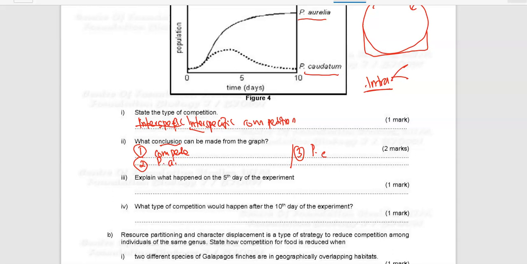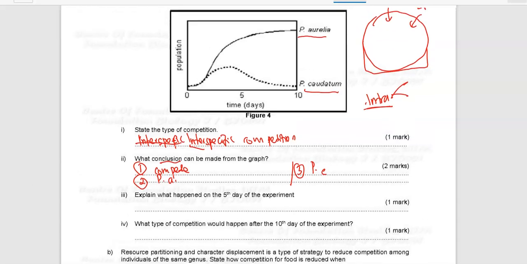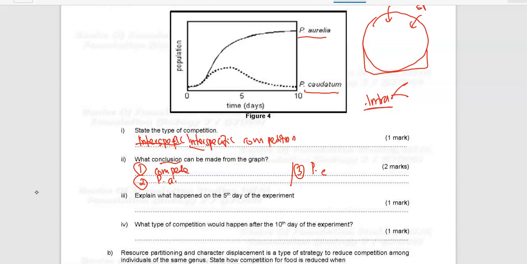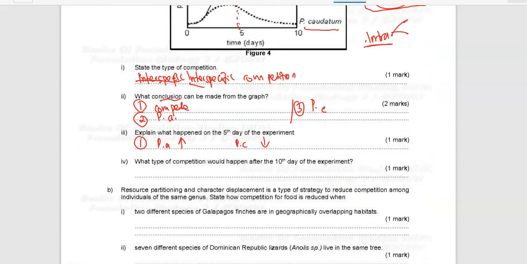Okay, so next question, question 3. Explain what happened on the 5th day of the experiment. On the 5th day of the experiment, you will observe that the population of aurelia increases. So that is the point that you can write: population of aurelia increases, whereas Paramecium caudatum population decreases. You have to write in full sentences, of course.